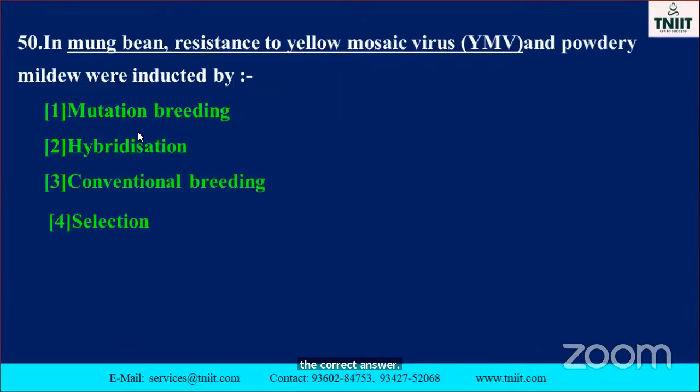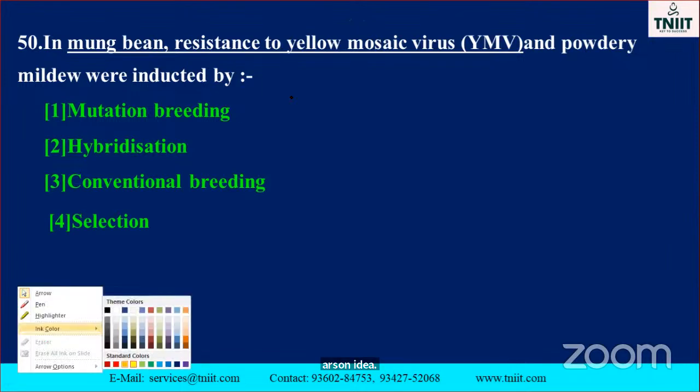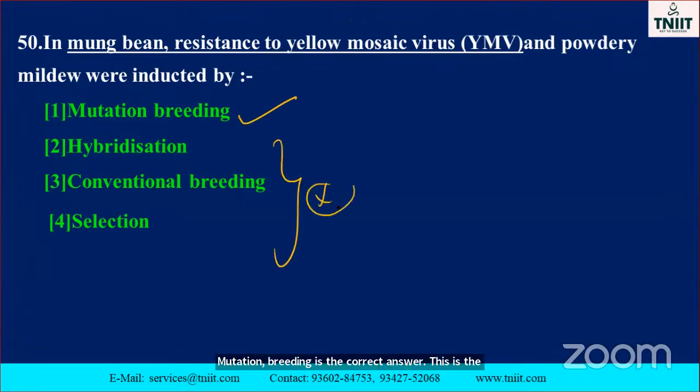The last question, my dear students. In mung bean, resistance to yellow mosaic virus and powdery mildew was obtained by. See this one, which one is the correct answer? Hybridization? No. With hybridization you will not get the yellow mosaic virus resistant gene. Conventional breeding? No. Selection is not. Mutation breeding is the correct option, my dear. This is the correct one. The others are wrong.